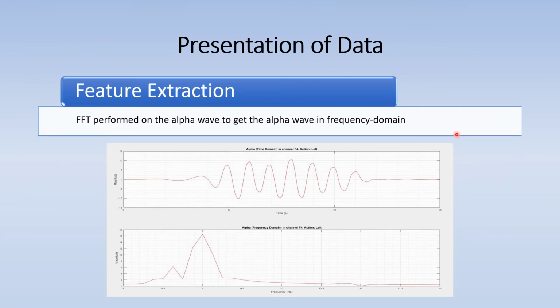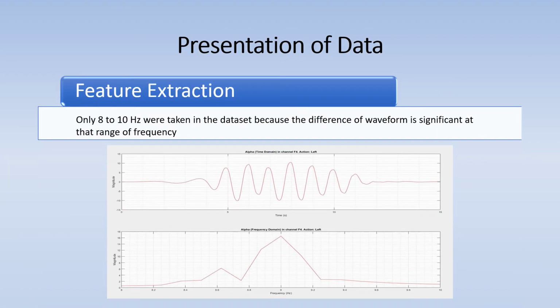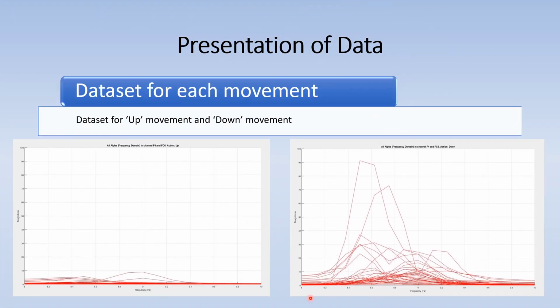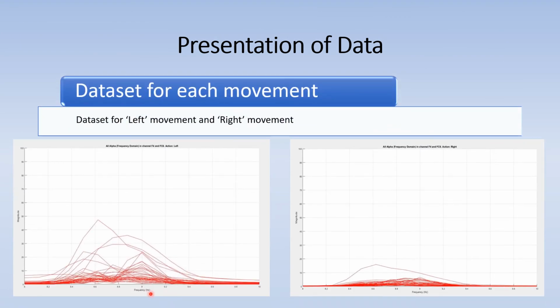In feature extraction, FFT is performed on the alpha wave to get the alpha wave in the frequency domain. Only 8 to 10 Hz were taken in the dataset because the difference of waveform is significant in that range of frequency. The figure on the left shows the dataset for up movement and the right shows the down movement. The left side shows the dataset for left movement and the right shows the right movement.